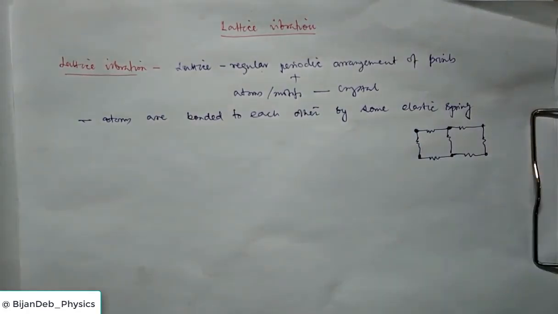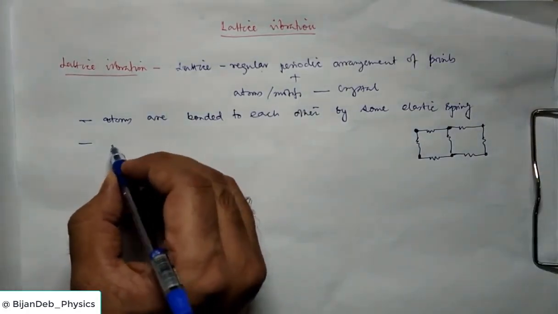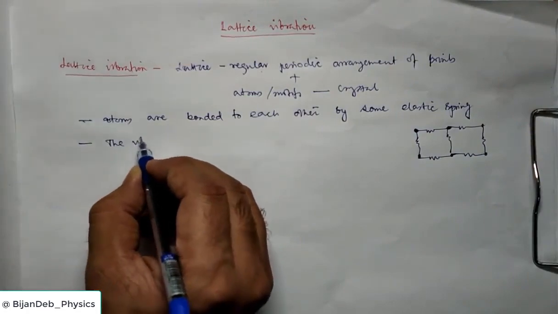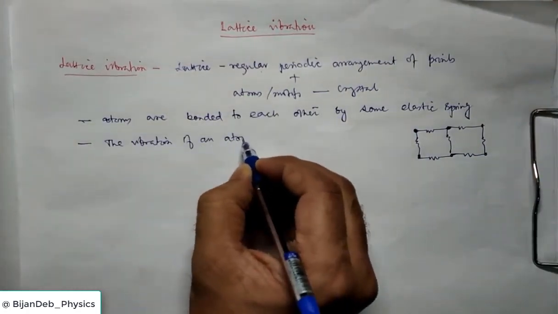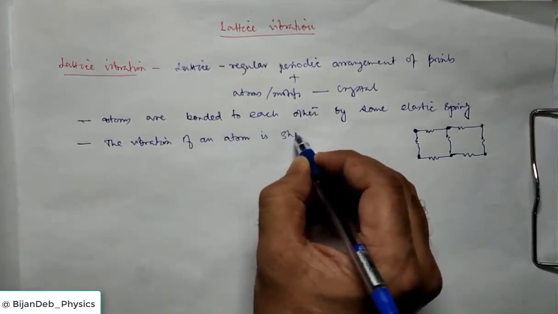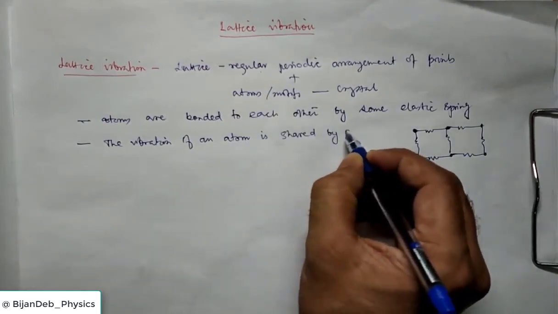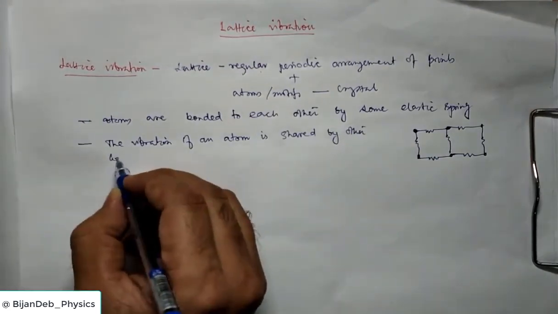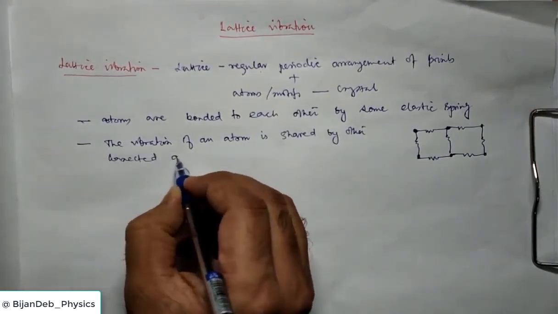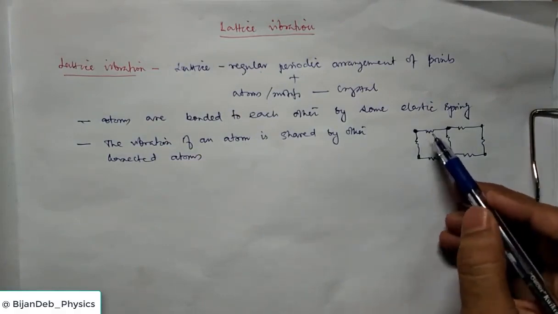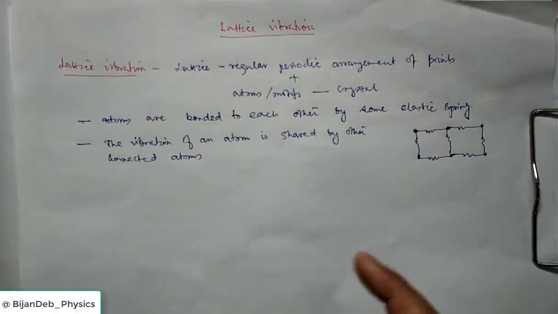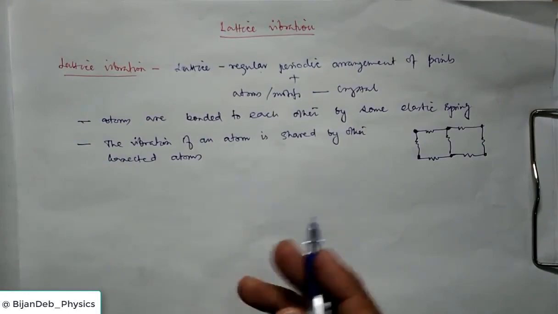What will happen if we assume this? This means that when an atom vibrates, the vibration is shared by other connected atoms. Here energy is shared or transferred to other atoms also due to the connection by a spring. Each atom is connected to the neighboring atom, so there will be transfer of energy.